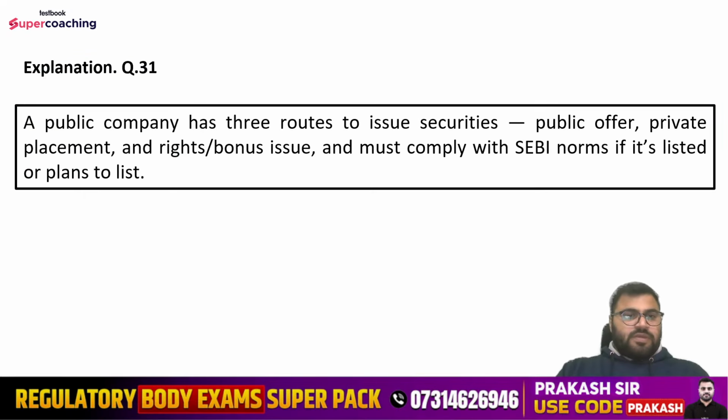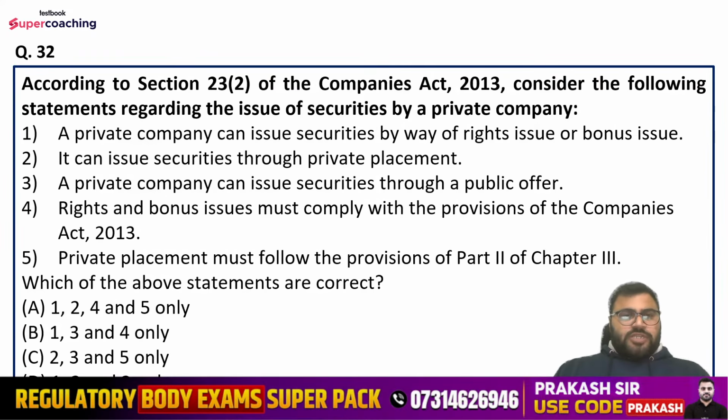Okay. Question number 32. According to section 23, subsection 2 of the Companies Act 2013, consider the following statements regarding the issue of securities by a private company. So options are: a private company can issue securities by way of rights issue or bonus issue. It can issue securities through private placement. A private company can issue securities through a public offer. Rights and bonus issues must comply with the provisions of the Companies Act 2013. Private placement must follow the provisions of Part 2 of Chapter 3 of the Companies Act. Which of the above statements are correct?